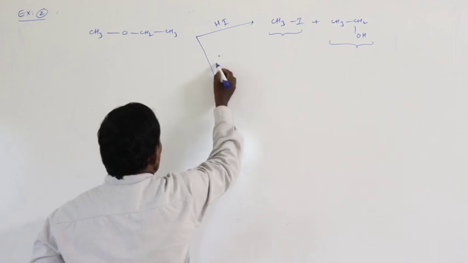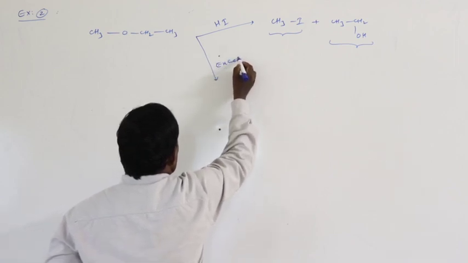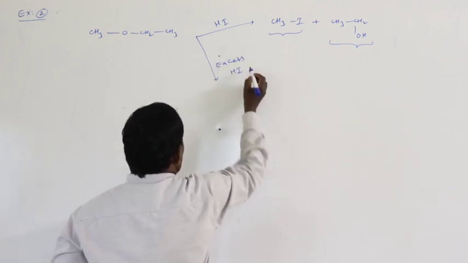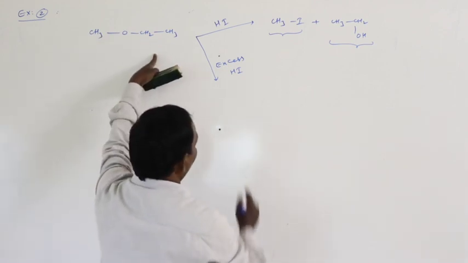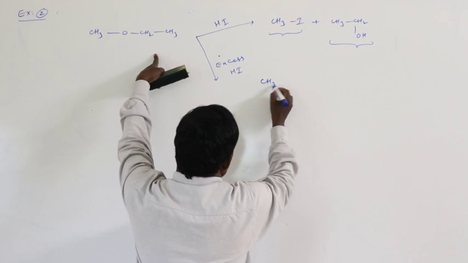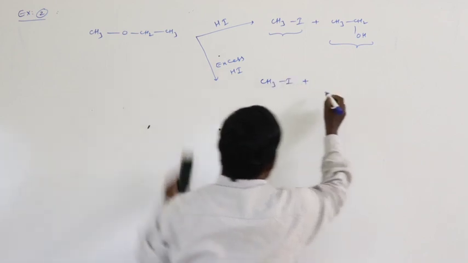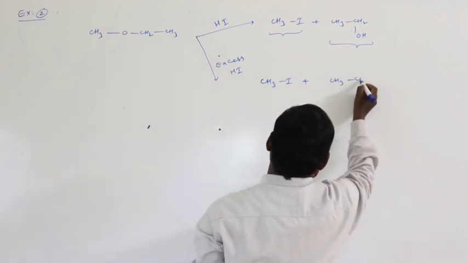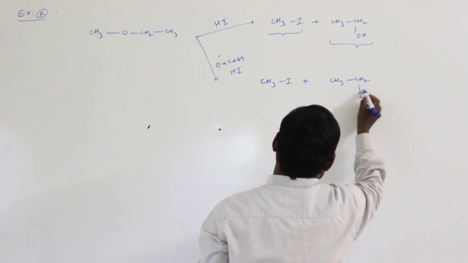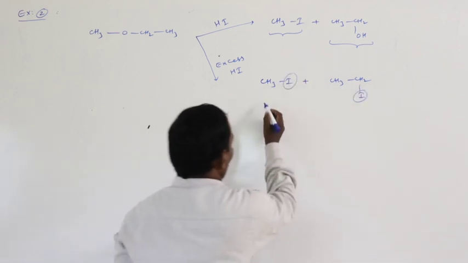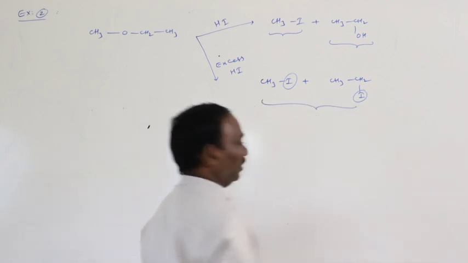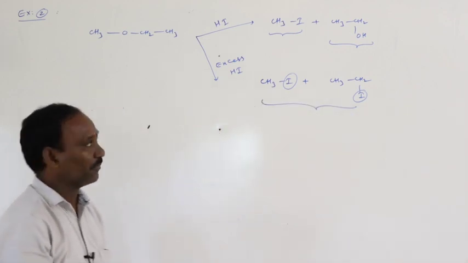In this case, if hydrogen iodide is taken in excess, methyl iodide and ethyl iodide are formed: CH3I plus CH3CH2I. So both are iodides, without formation of alcohols.